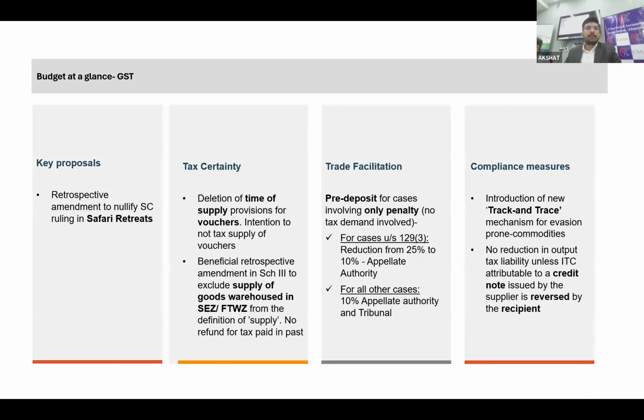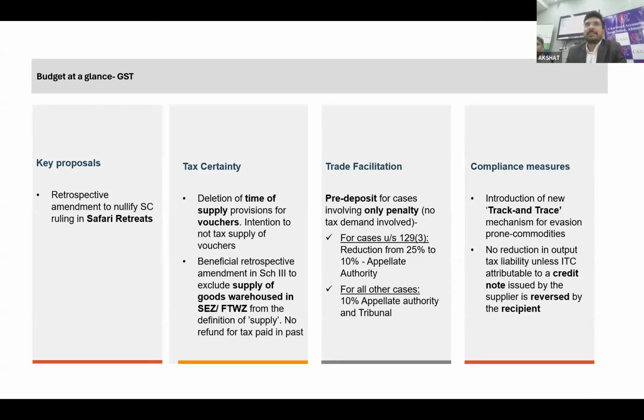If I talk about the main changes at a glance, first, we are regularly witnessing the budget, so far as GST is concerned, in the form of a GST Council meeting, right?